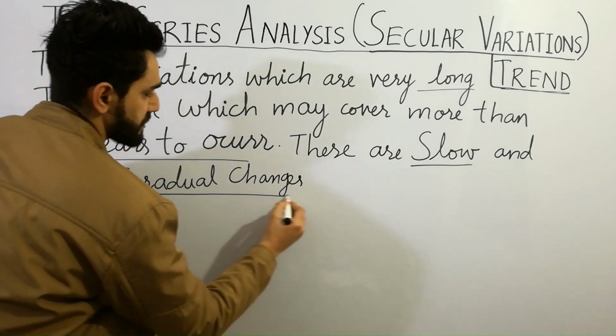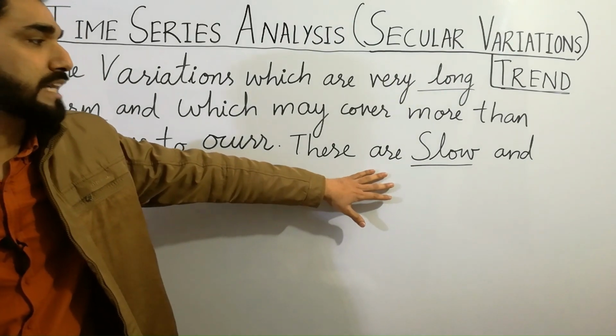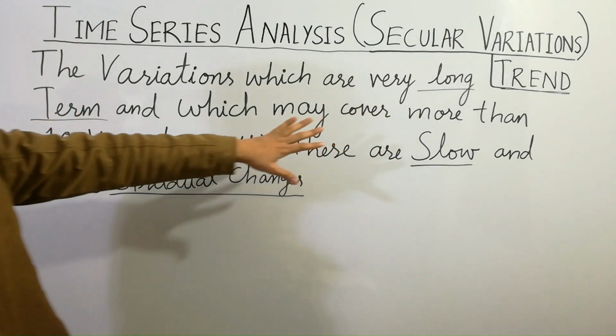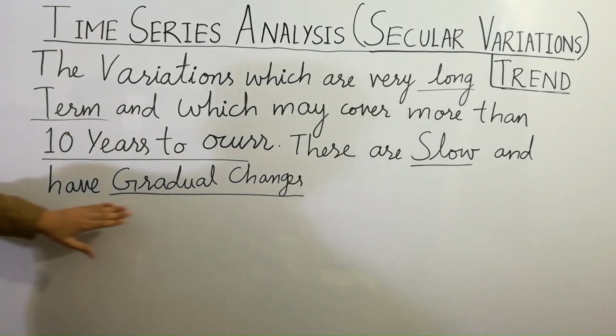Gradual changes. So here, the next point is very important. These variations of secular trend are slow and have gradual changes.